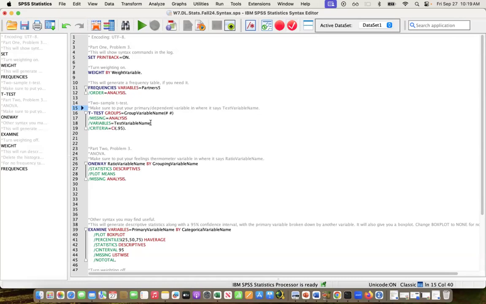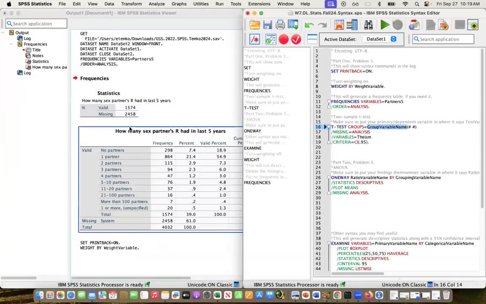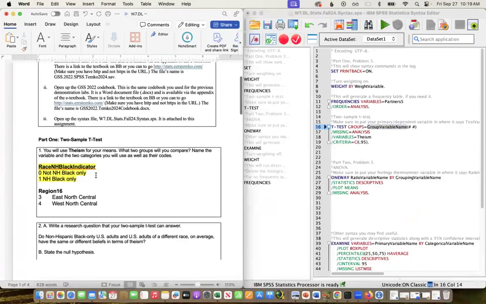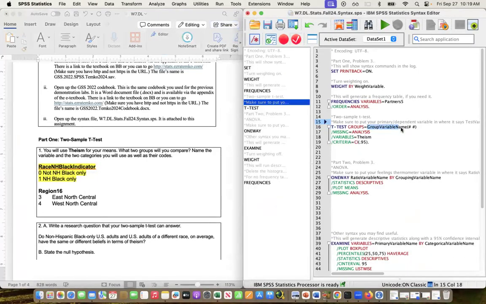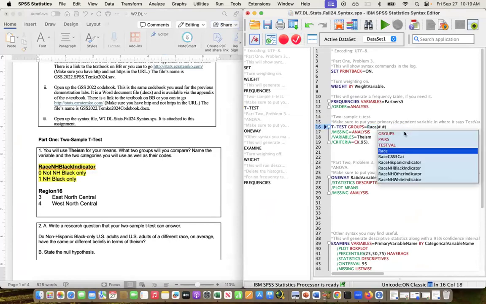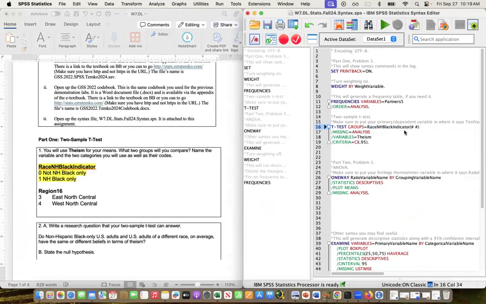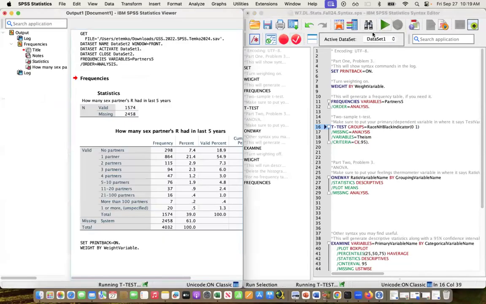Where it says test variable name, this is where theism is going to go. And then our group variable, remember what we're using for our group? We're using race NH black indicator. And then I have to specify here the codes, so which two groups I'm comparing. It's 0 and 1, the two groups. So those replace the number signs. And then I click play.